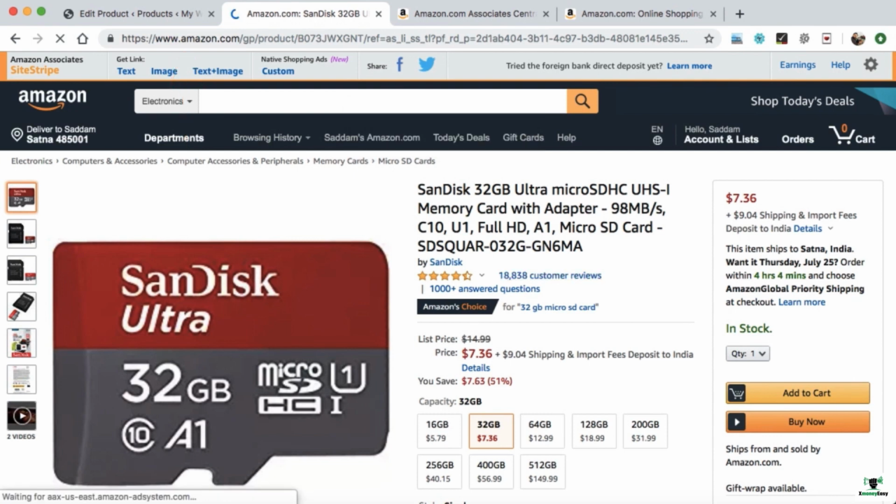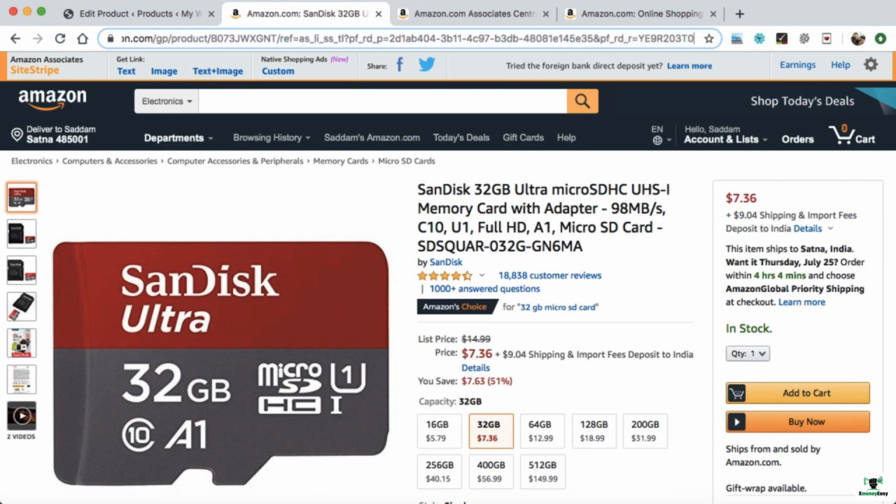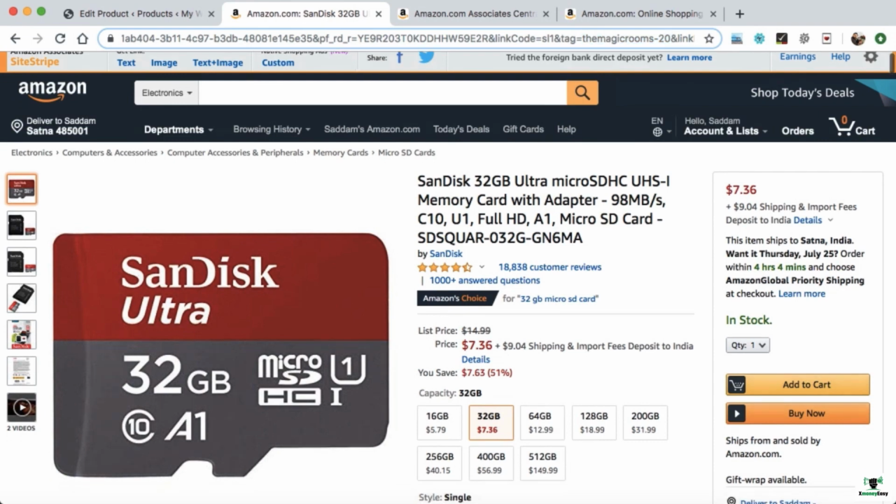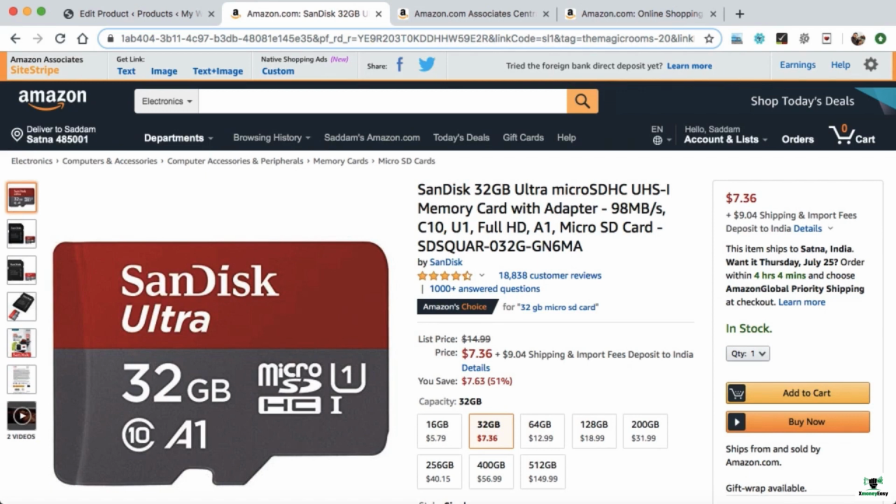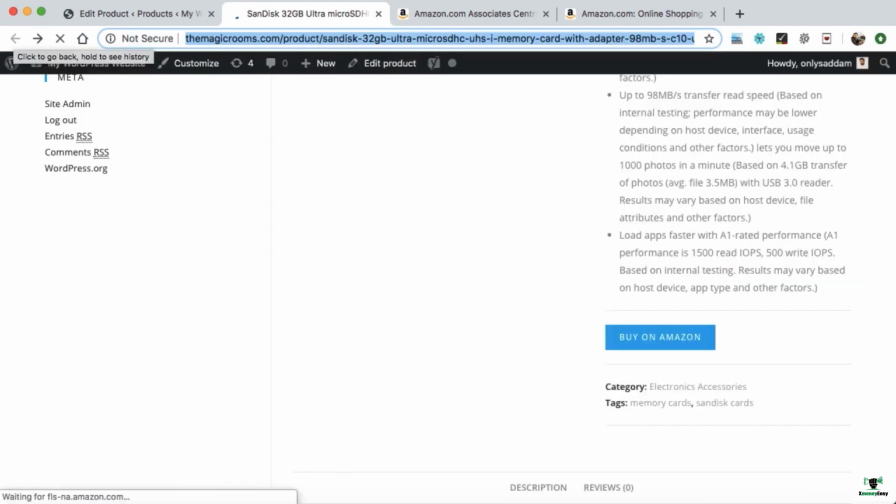And let's check your Amazon affiliate ID once again, whether it is listed in this URL or not. Here we go. We can see my Amazon affiliate associate ID has been linked in this URL. So Amazon will track that it is my sale, and they will pay me some commission. So that's so easy to create an Amazon affiliate product on your website. In the same way, we can add more products by going one by one to the add new section.